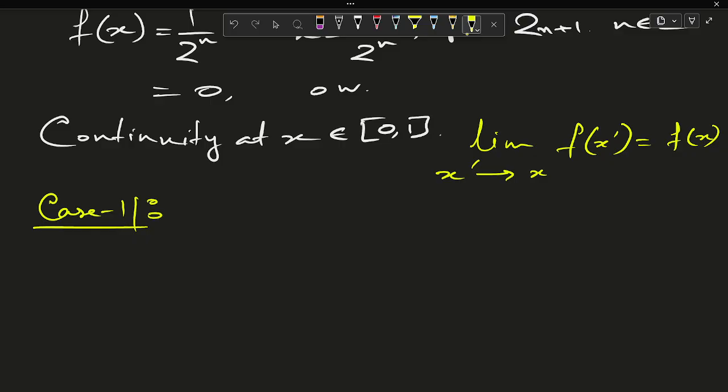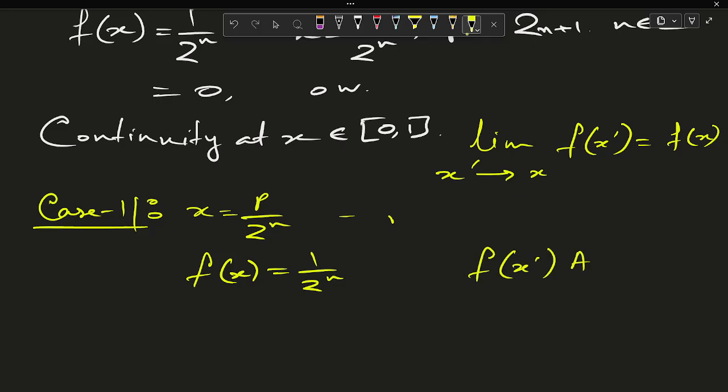Case 1: we take x in the form p by 2 to the power n, where p is an odd number. Then f(x) is 1 by 2 to the power n. Now consider the behavior of f(x dash) as x dash tends to x. Near x, there are infinitely many x dash, irrationals or rationals not of the form p by 2 to the power n, where f(x dash) will be 0.